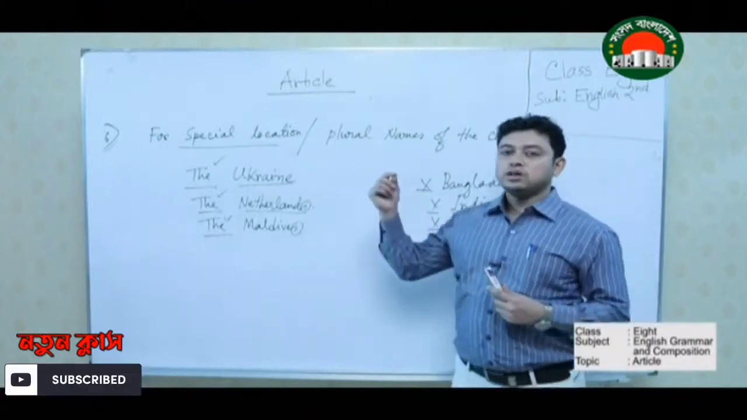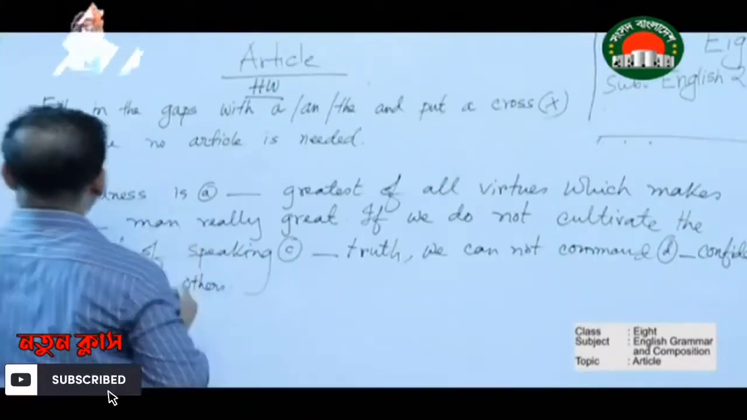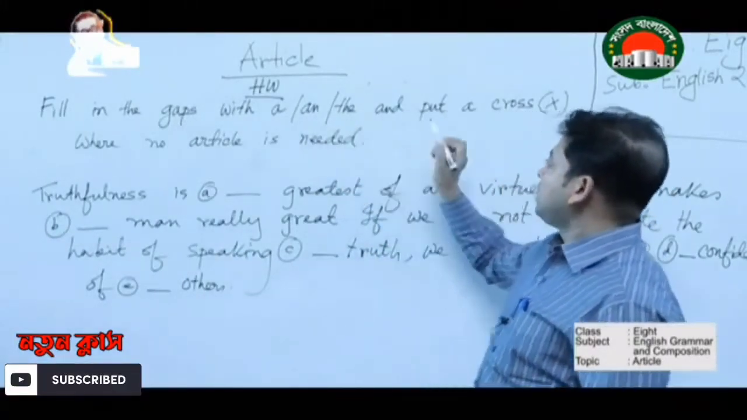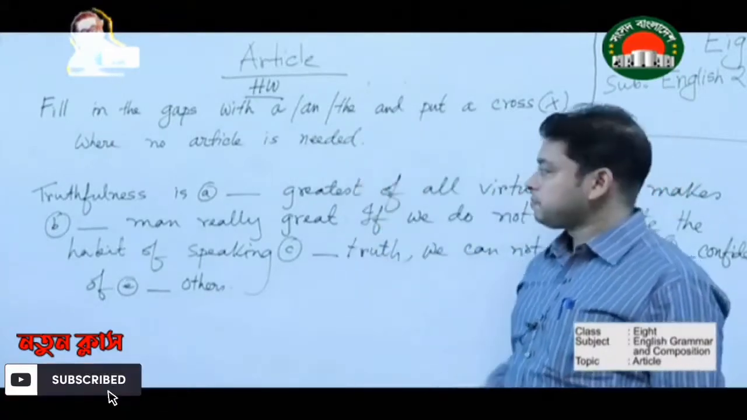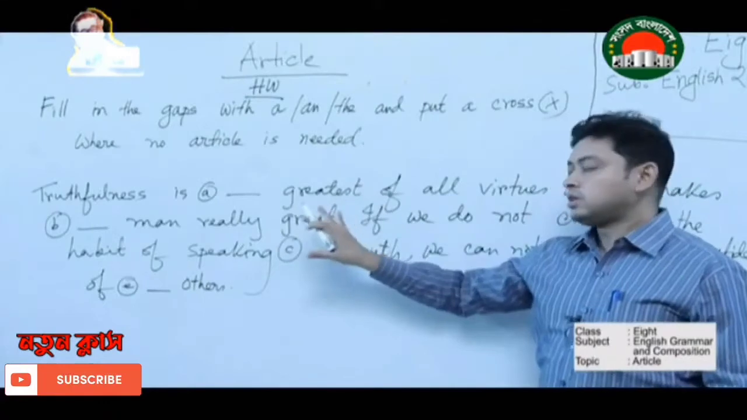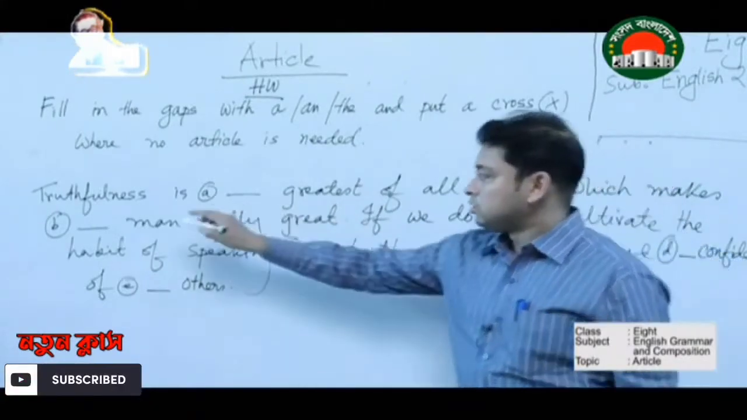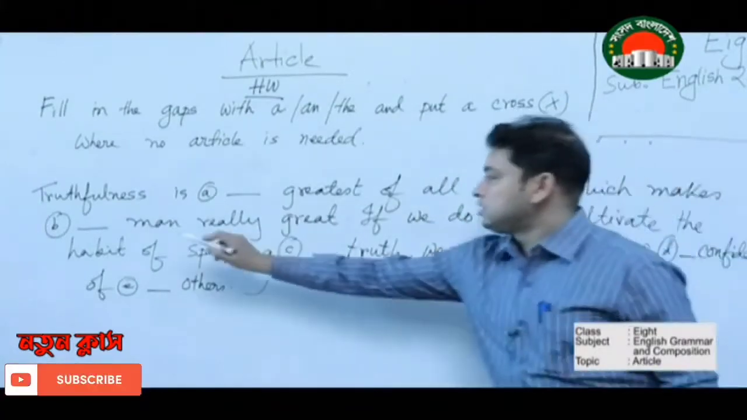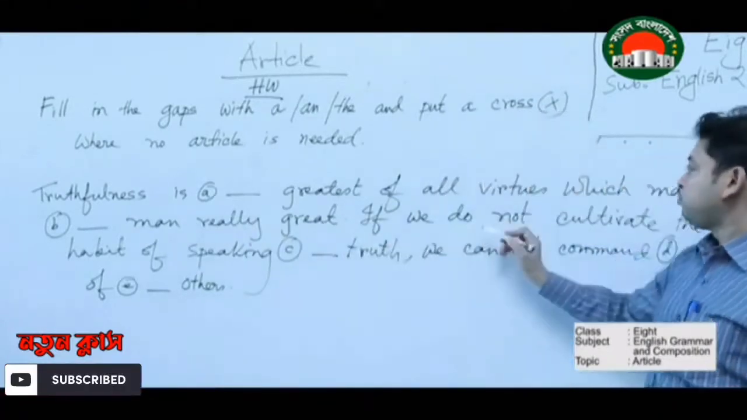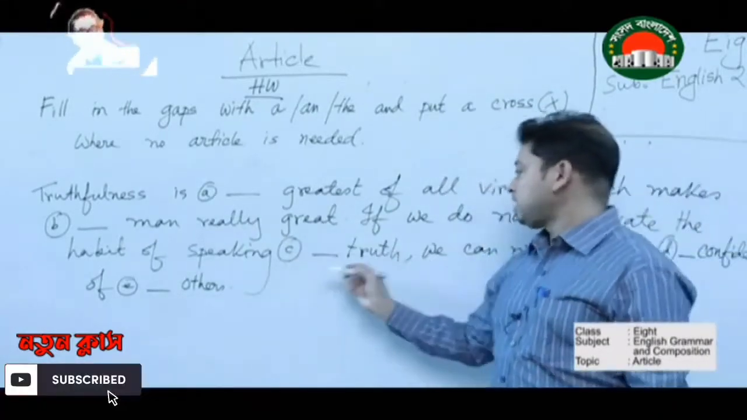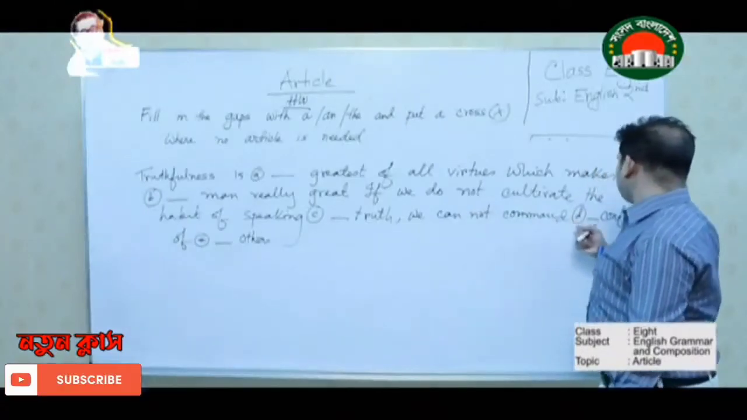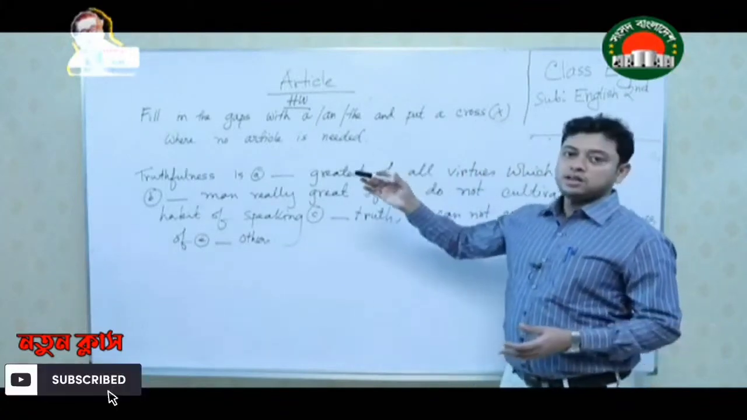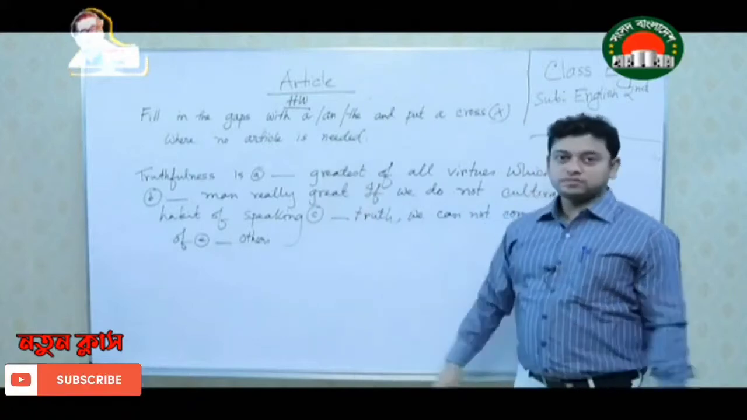Now I am going to give you a homework. So dear students, this will be your homework. Fill in the gaps with a, an or the, and put a cross where no article is needed. I have given a passage, and this is how the question will be in your final exam. Truthfulness is dash greatest of all virtues, which makes dash man really great. If we do not cultivate the habit of speaking dash truth, we cannot command dash confidence of dash others. That means you have to use a, an, the or cross in this passage.